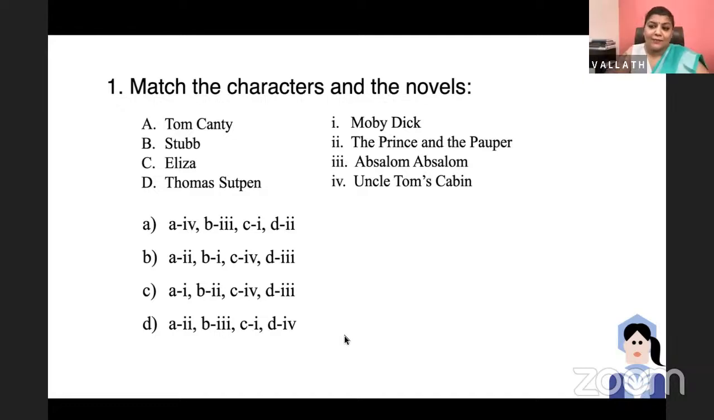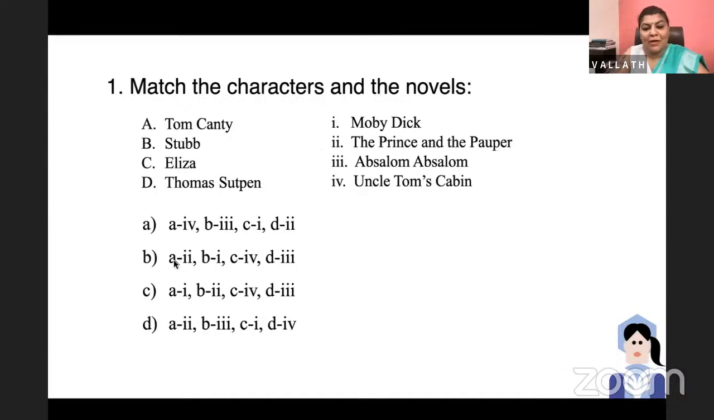Incidentally, all are American novels. And one is very easy. Moby Dick. But the character is not a very famous character. In Moby Dick, Starbuck and Stubb are two members of the crew. They are assistants of Ahab. Moby Dick is by Herman Melville, of course, the author of Typee, White Jacket, Billy Budd, etc. So, for sure, B is one.